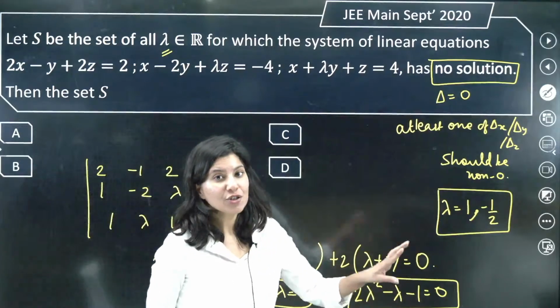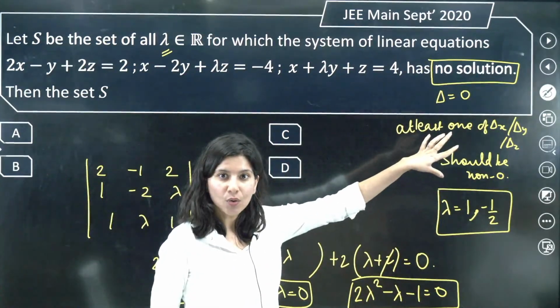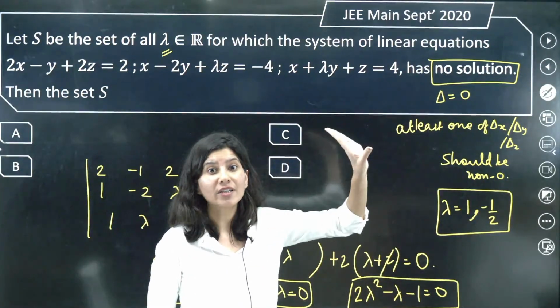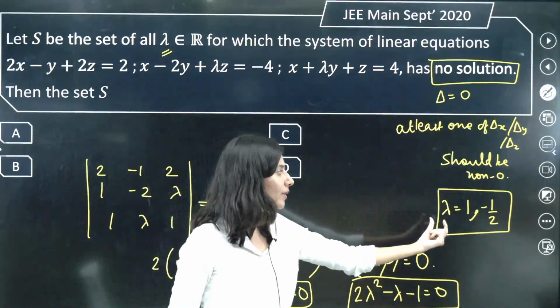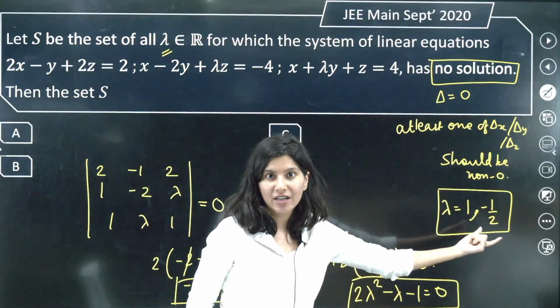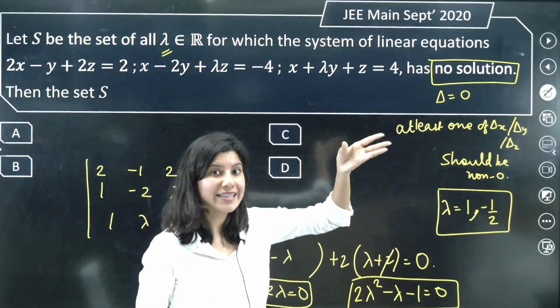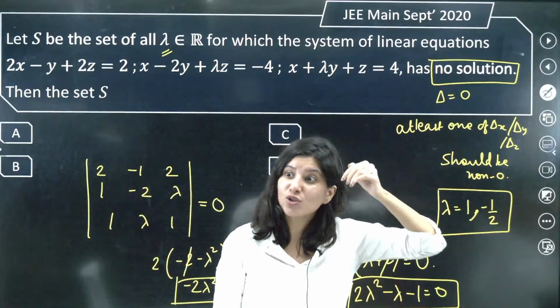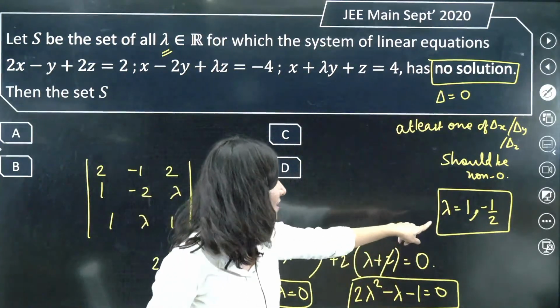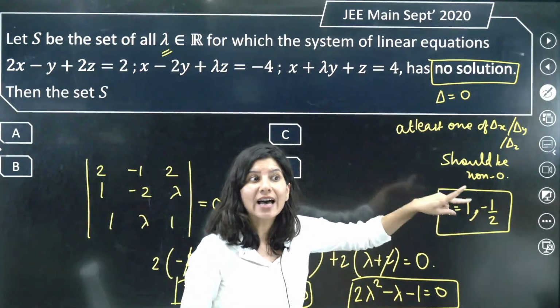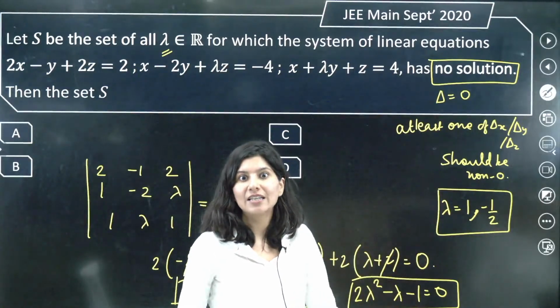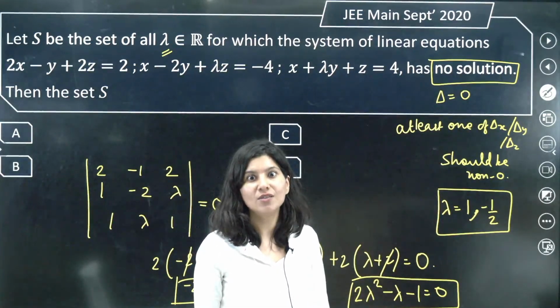So what is the condition of no solution? Delta should be 0. This is the partial condition, not the complete condition. So delta 0 means lambda should be 1 and minus half. Now, out of the remaining determinants, at least one should be non-zero. We need to check now, because delta 0 has two possibilities, infinite or no solution.